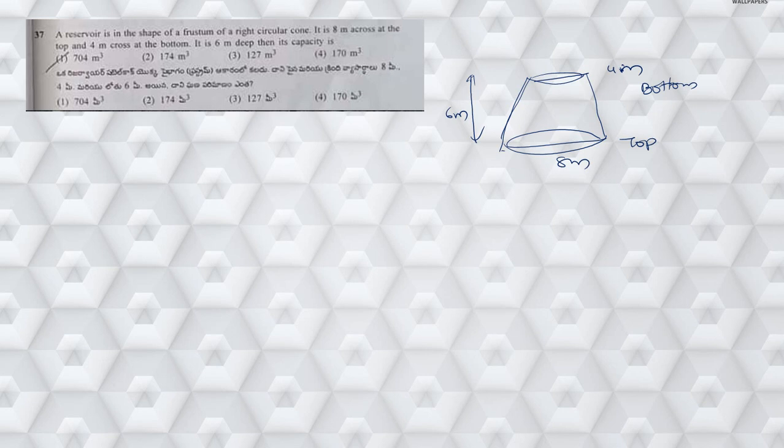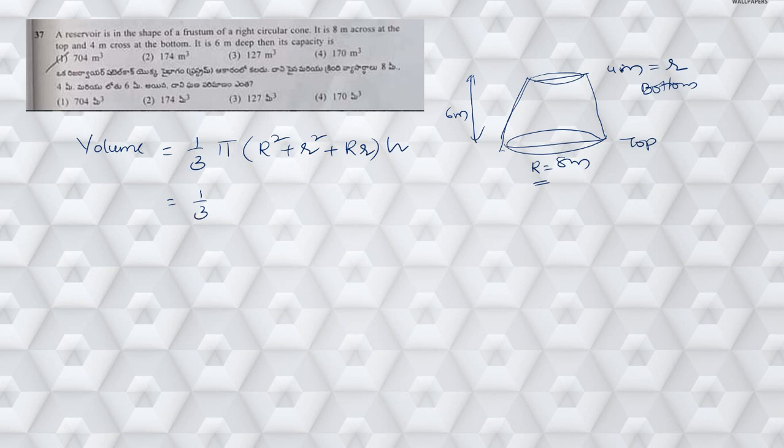Now he is asking me to find out the capacity of this particular reservoir. Capacity is nothing but the volume of the frustum of a cone. Suppose I consider the bigger radius as capital R and the smaller radius as small r, then the formula for volume of frustum of cone is 1/3 into pi into capital R square plus small r square plus capital R into small r into h.